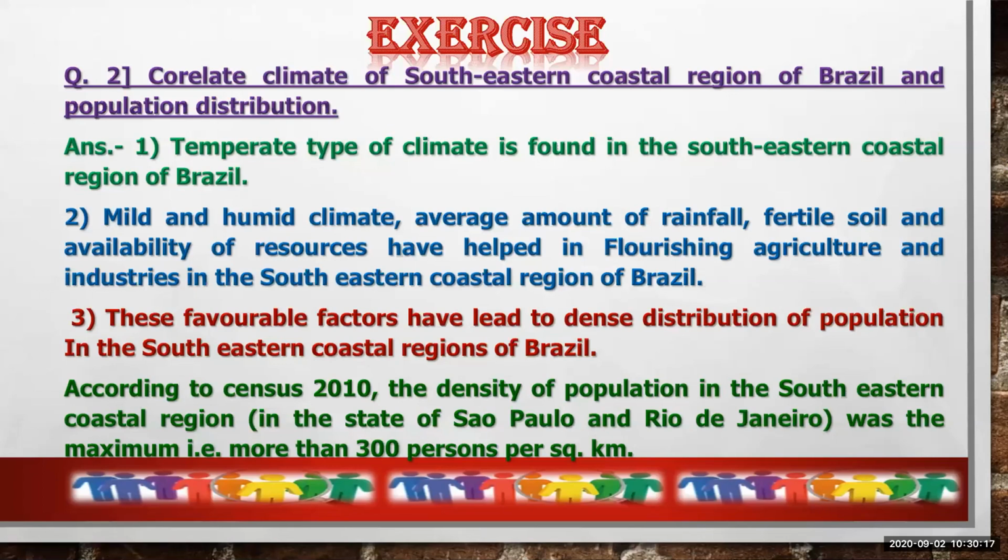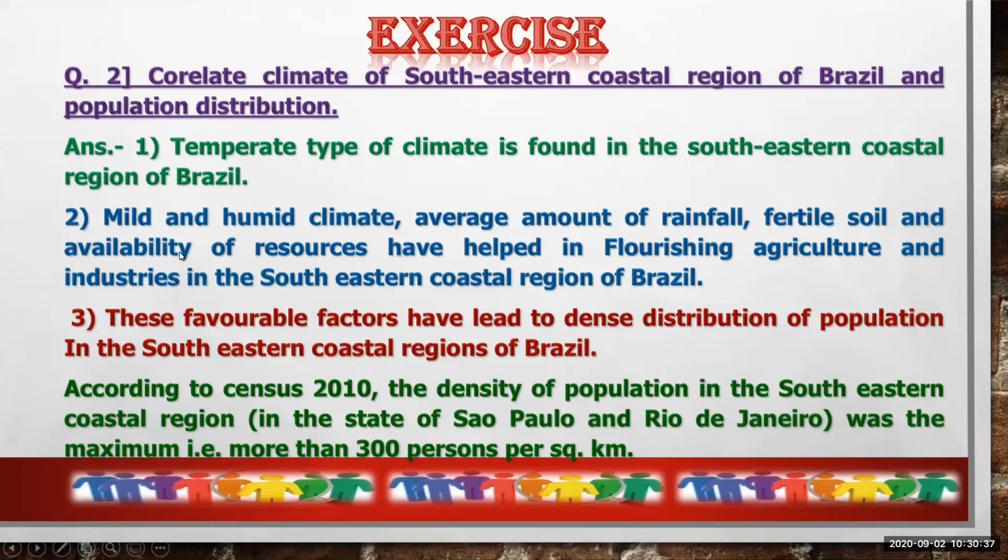Now second, mild and humid climate, average amount of rainfall, fertile soil, and availability of resources have helped flourish agriculture and industries in the southeastern coastal region of Brazil.